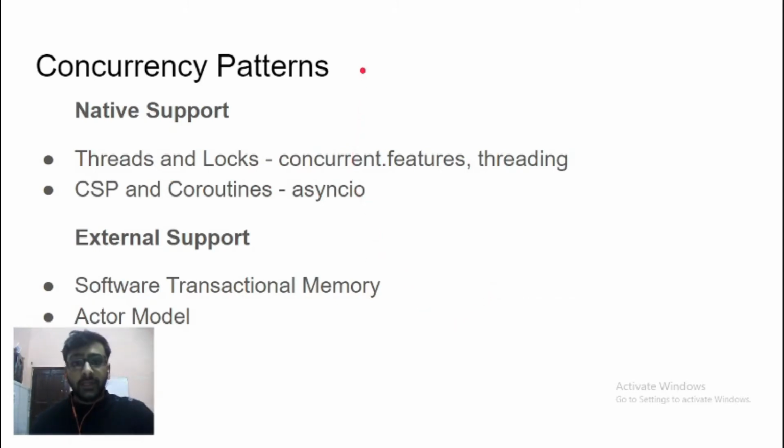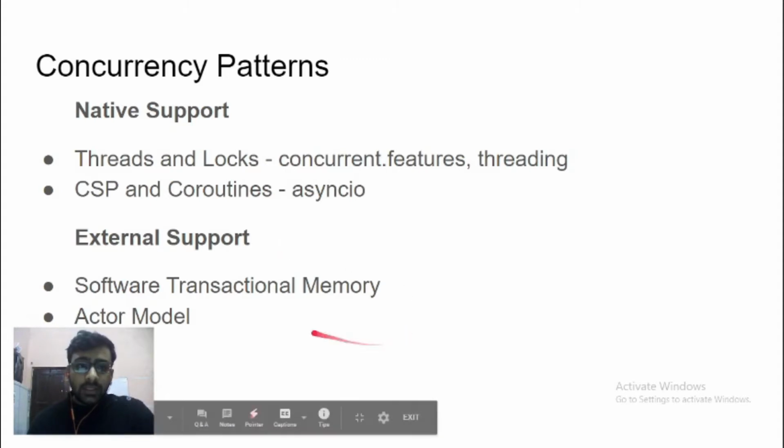Now there are various flavors in which concurrency comes, but some of them are natively supported in Python through the standard library itself, such as threads, locks and coroutines. These can be used by importing simple packages such as concurrent.futures, threading, or asyncio, while there are other concurrency patterns that are not very well supported by Python, such as software transactional memory or the actor model.